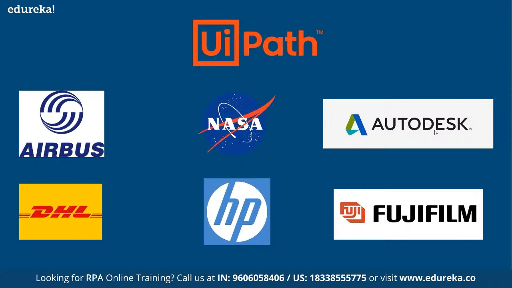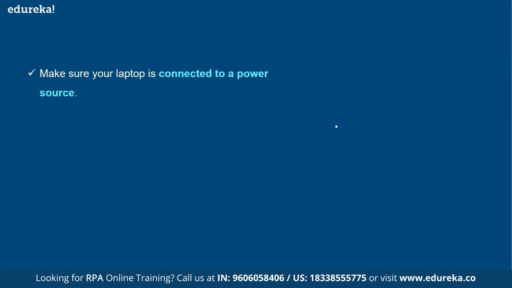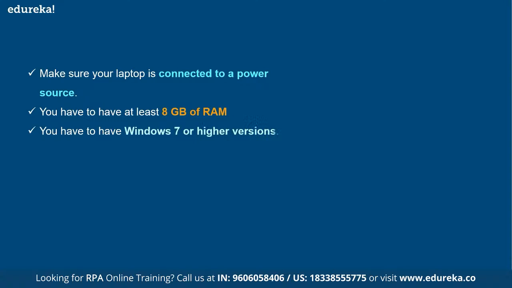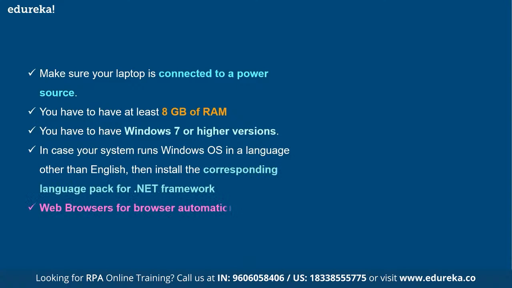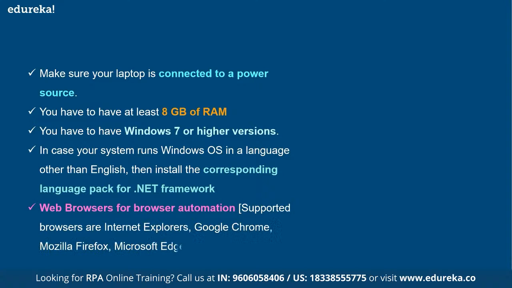So first of all, to look at how we can install UiPath, we have two different editions available that we can install. When we are trying to install UiPath on a local system, make sure that our laptop is connected to a power source, and you should have at least 8 GB of RAM. We need Windows 7 or higher because UiPath doesn't work on Mac OS. And in case our system runs Windows in a language other than English, then we have to install the corresponding language pack for .NET Framework.